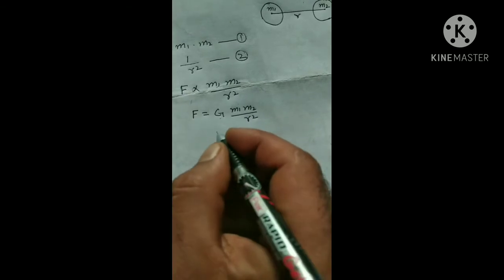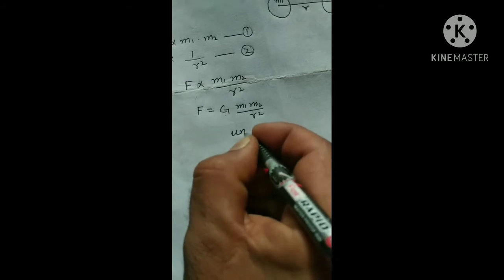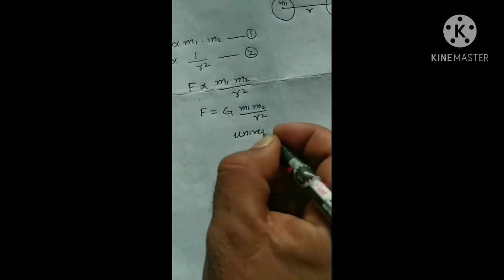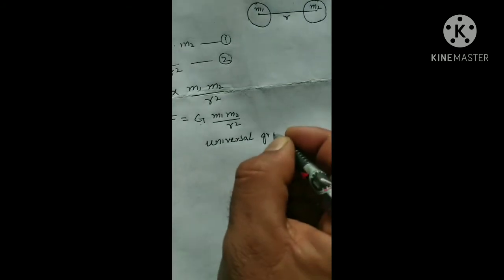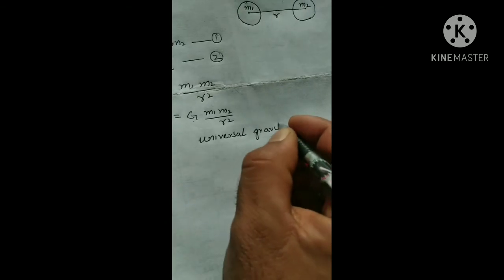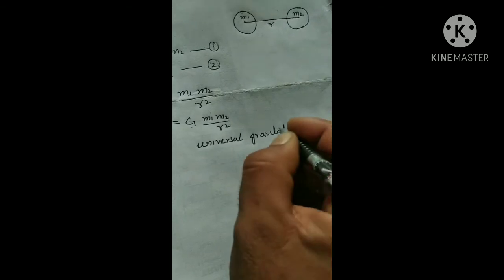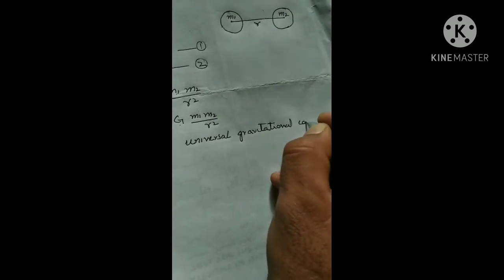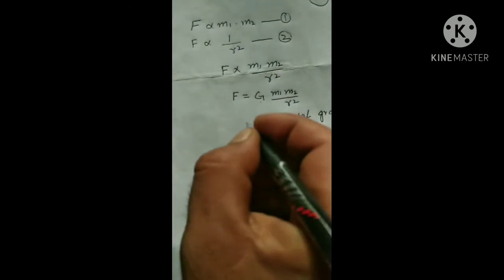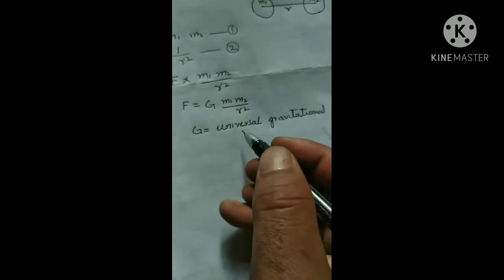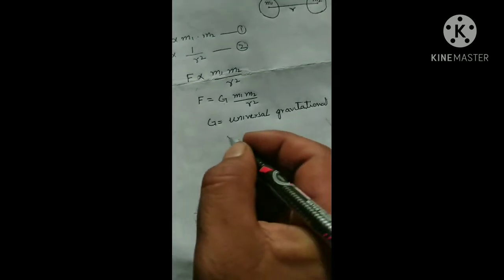It is called the universal gravitational constant. So you can say that G is universal. It is a proportionality constant and we call it the universal gravitational constant.